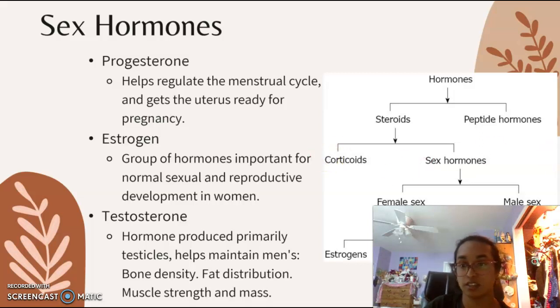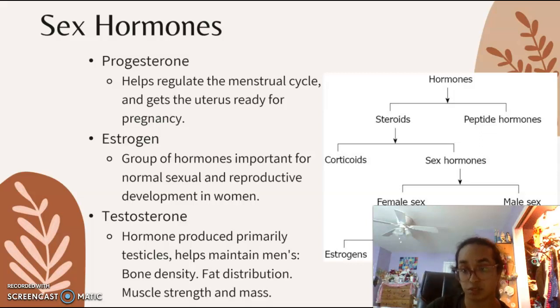Estrogens are a group of hormones that play an important role in the normal sexual and reproductive development in women. They are also sex hormones. The woman's ovaries make most estrogen hormones, although the adrenal glands and fat cells also make small amounts of the hormones. In addition to regulating the menstrual cycle, estrogen affects the reproductive tract, the urinary tract, the heart, the blood vessels, bones, breast, skin, hair, mucous membranes, pelvic muscles, and the brain. Secondary sexual characteristics such as pubic and armpit hair also start to grow when estrogen levels rise. Many organ systems, including the musculoskeletal and cardiovascular systems and the brain, are affected by estrogen.